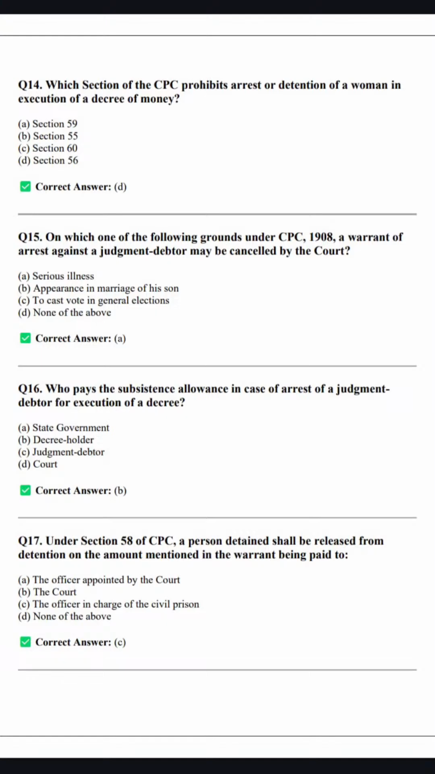Under Section 58 of CPC, person detained shall be released from detention on the amount mentioned in warrant being paid to the officer in charge of civil prison, right? So this is right. This is correct. Okay. So किसको पे करना पड़ा? The officer in charge of civil prison. आगे बढ़ते हैं हम लोग.